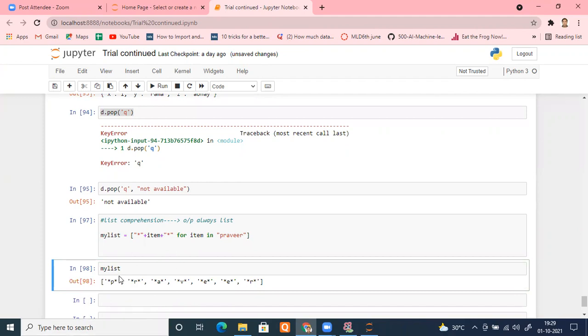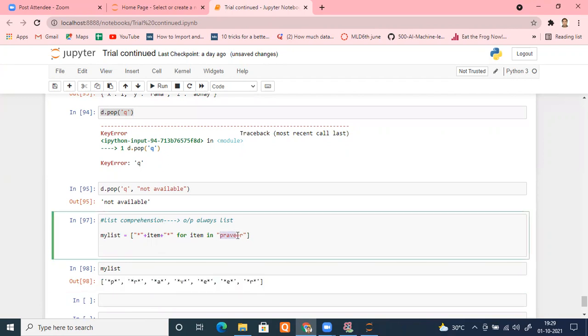Right. So the output is guaranteed to be a list, but here I can place any iterable. Remember that in mind. And trust me, your interviewer will definitely first ask you what is list comprehension. The moment you answer, okay sir, it is deriving a new list from the existing list, he will say, okay, can't we put this thing in place of iterable? Immediately the same question will shoot at you because this way he will check your understanding of looping as well.